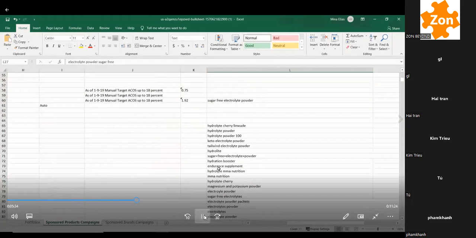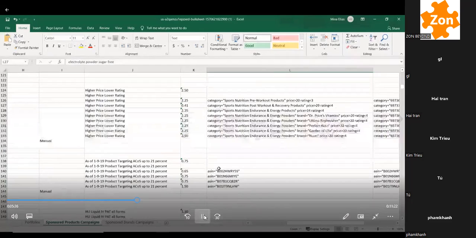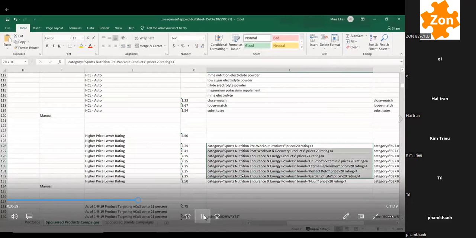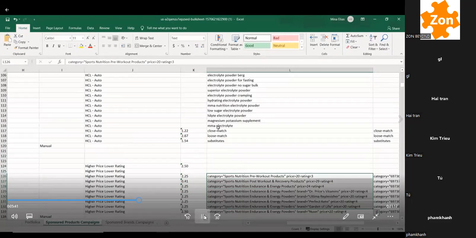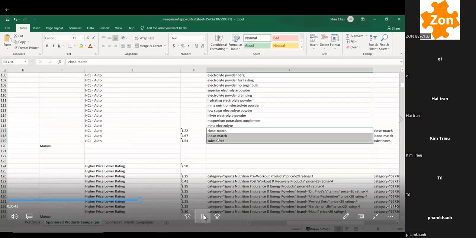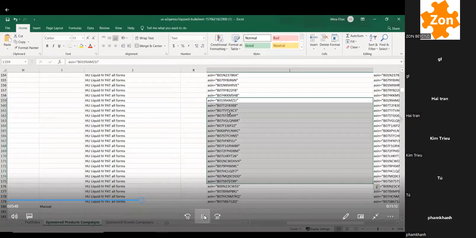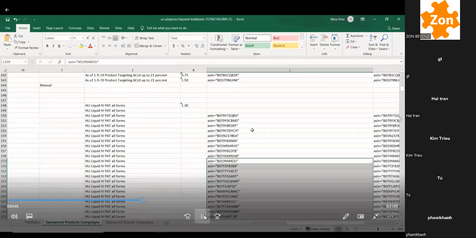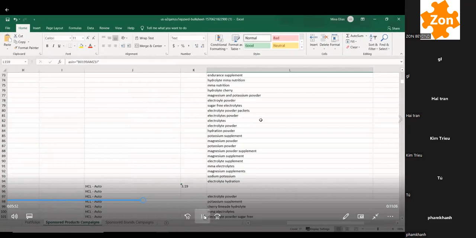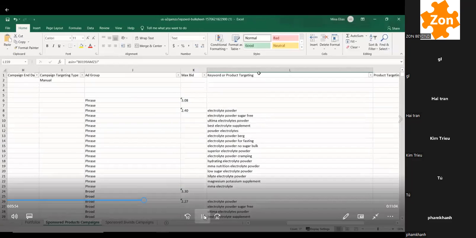So this is all keywords. Let me show you what the products look like. So these are categories that I'm targeting. This is the auto campaigns, close match, loose match, substitutes, and here are some product targets. So they just look like ASINs. So let's go back up top. So that's basically what keywords or product targeting is.